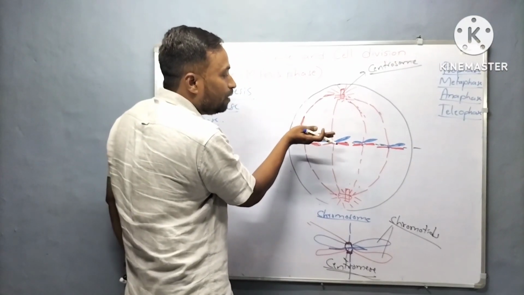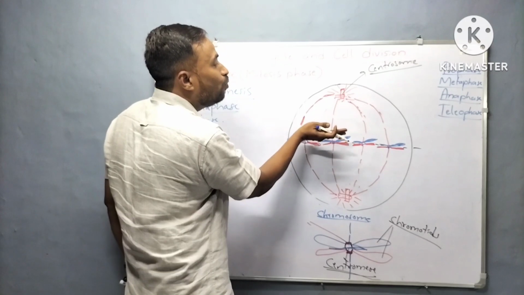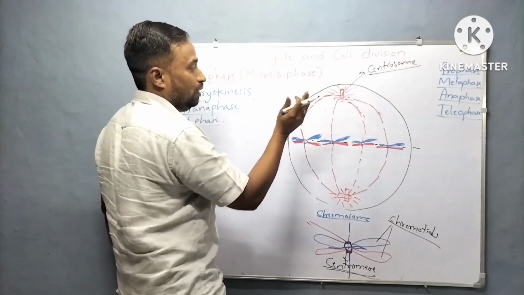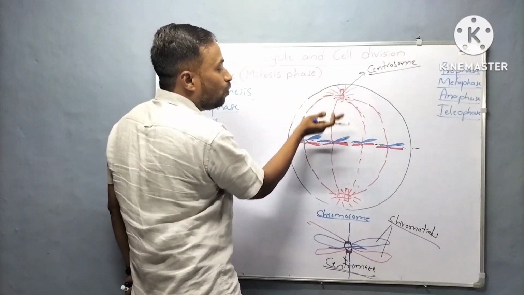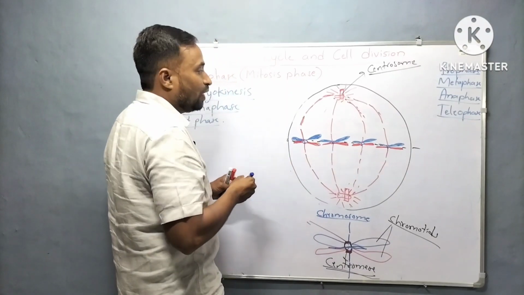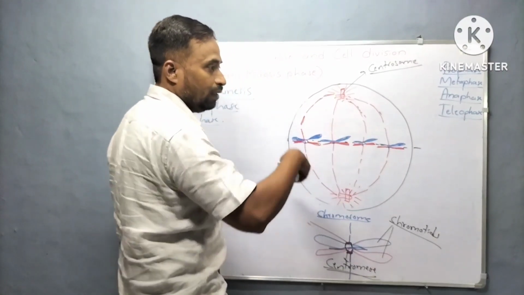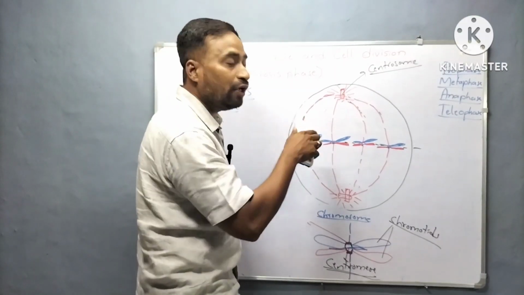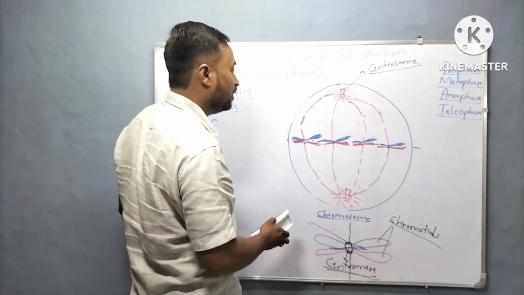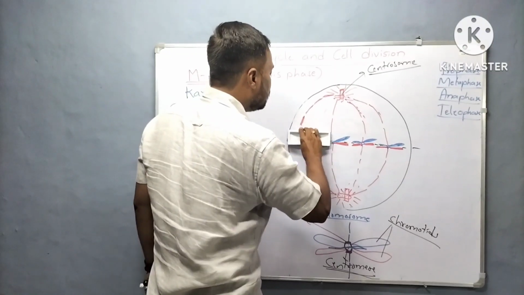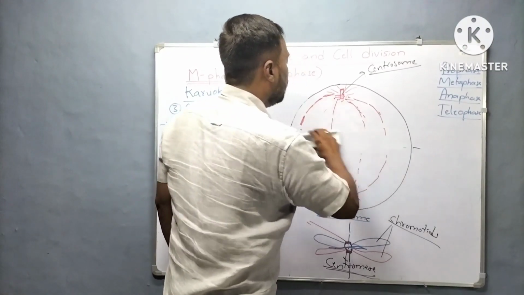Each daughter chromatid moves towards the opposite pole so that they will form the future daughter nuclei. That important change occurs during anaphase.